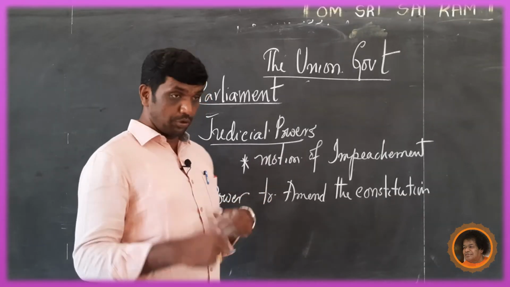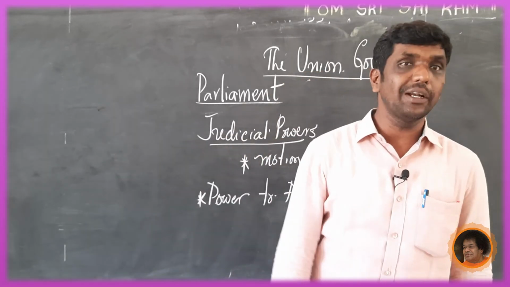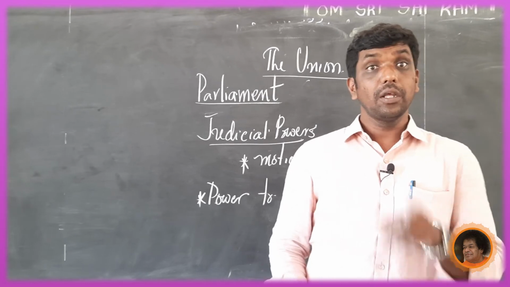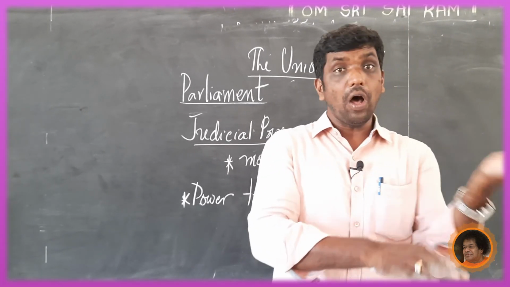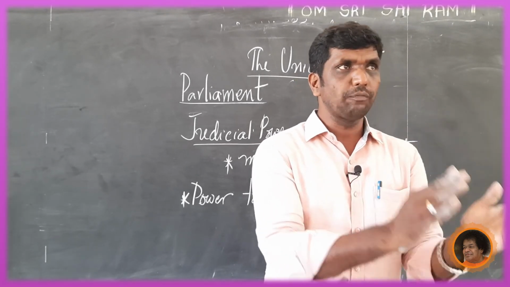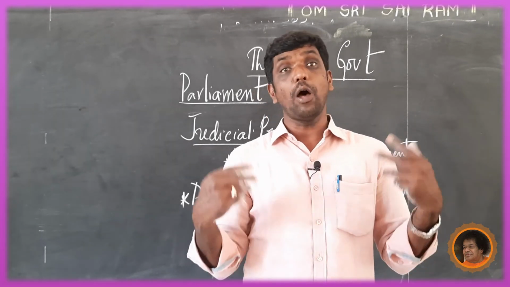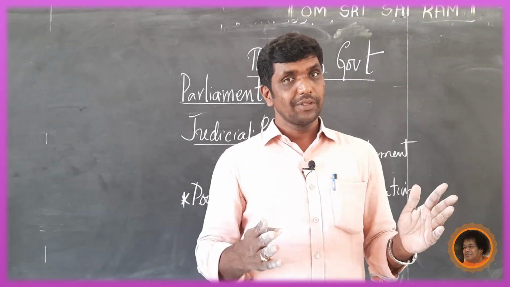See, Article 370 was amended. Now recently the Farm Bill was amended. Here they can present it before the Lok Sabha or the Rajya Sabha. After the approval of both the houses, the law will be amended. These are all the powers of Parliament.